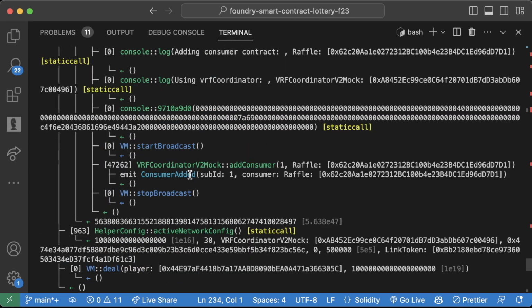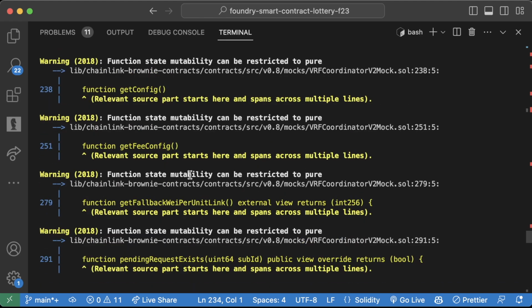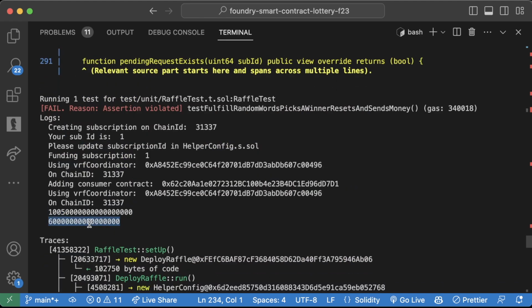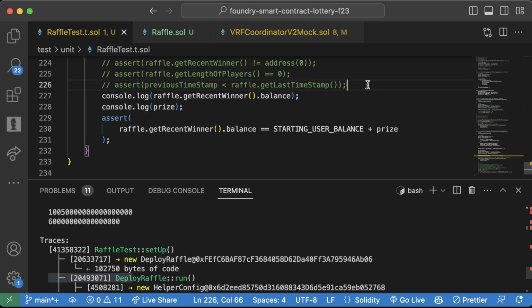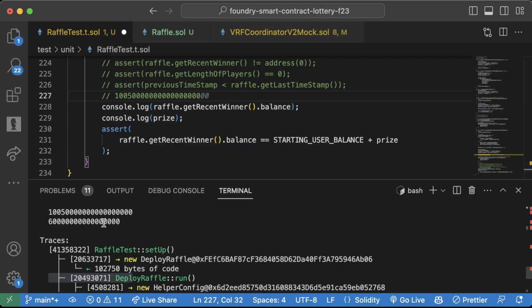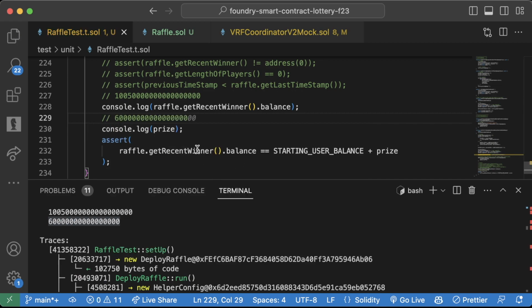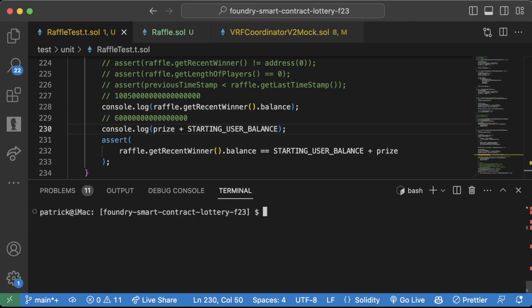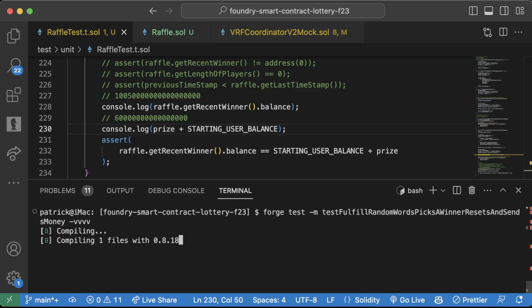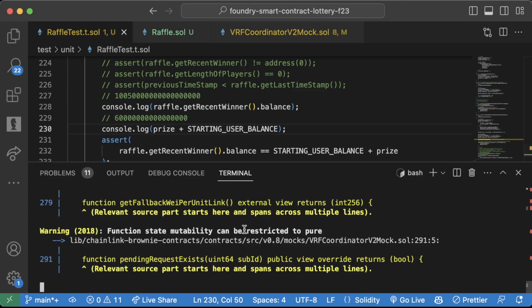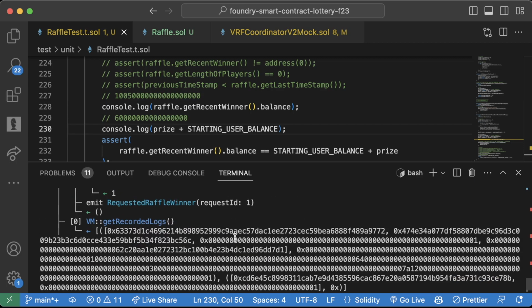If we scroll all the way up to the log section of this, scroll down, we can see that these are different, right? We're getting two very different numbers for these. So for the recent winner balance, we're getting this. And for the prize, we're getting this, right? So we should actually not just console.log the prize, let's console.log the prize plus the starting user balance, because those are the two that we're actually comparing. Let's rerun the test. And we'll see why these are so different.